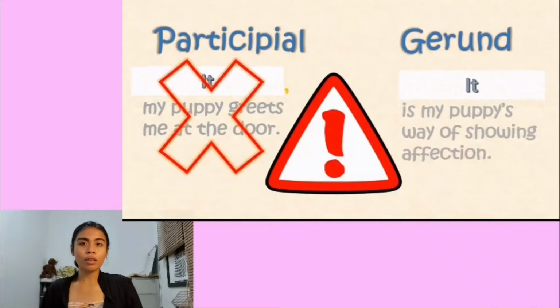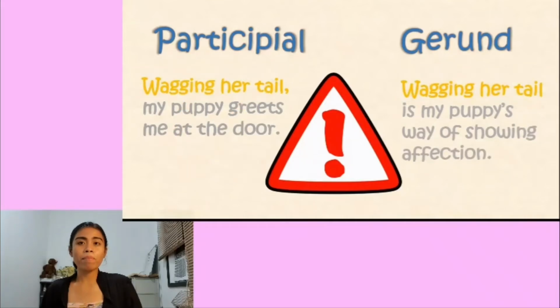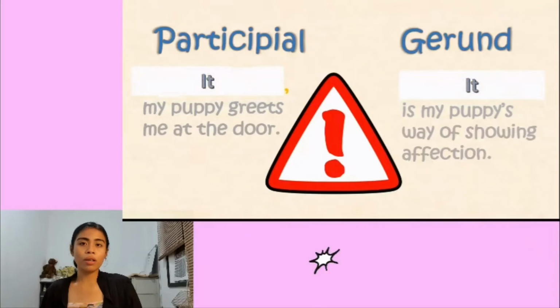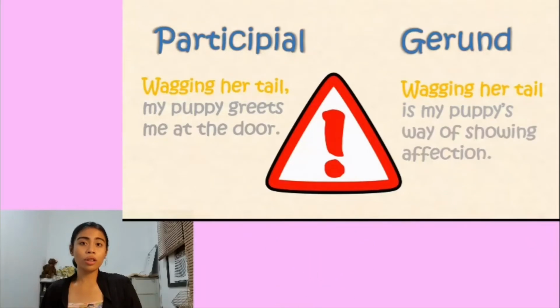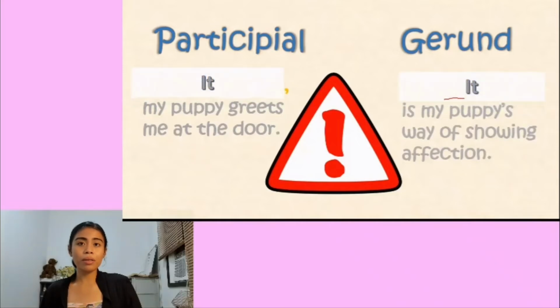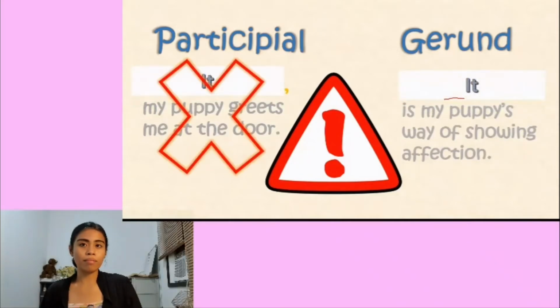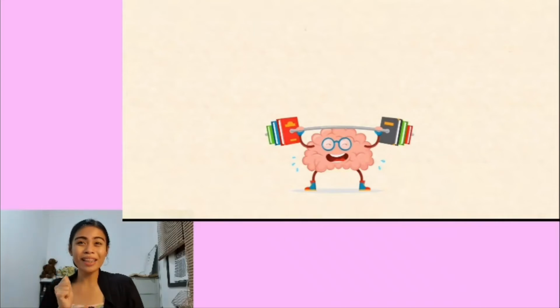The first sentence: "Wagging her tail, my puppy greets me at the door." "Wagging her tail" is the participial phrase. And the second sentence: "Wagging her tail is my puppy's way of showing affection." "Wagging her tail" is a gerund phrase because of "wagging," and it can be replaced by the pronoun "it." Fighting, brains, don't give it up.